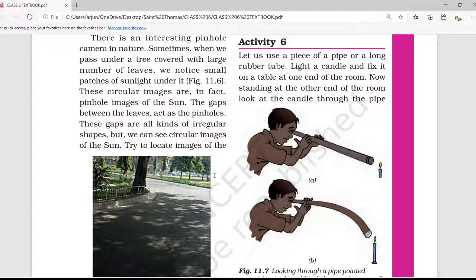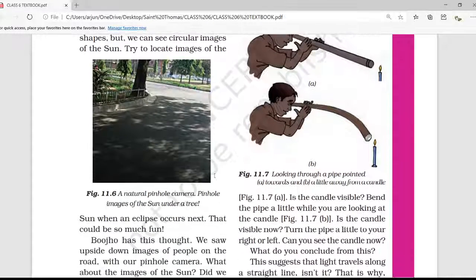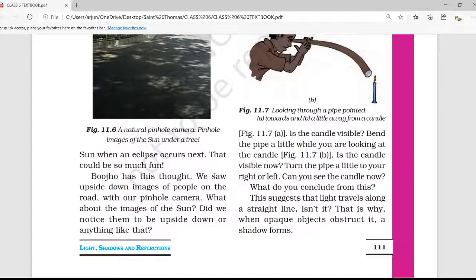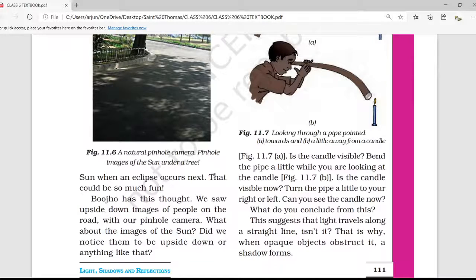Let us use a piece of pipe or a long rubber tube, light a candle and fix it on a table at one end of the room. Now, standing at the other end of the room, look at the candle through the pipe as shown in the figure. You have to take one candle and one pipe. In figure A, the pipe points straight toward the candle, and in B a little away from it. Is the candle visible? For figure A, we will be able to see the candle.